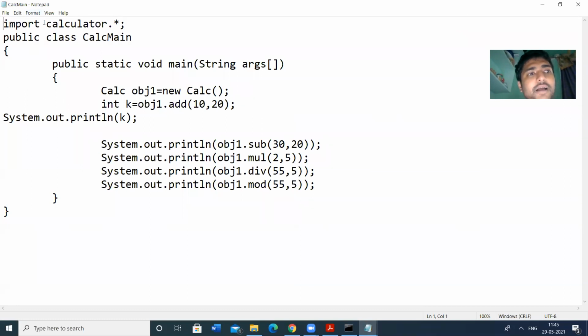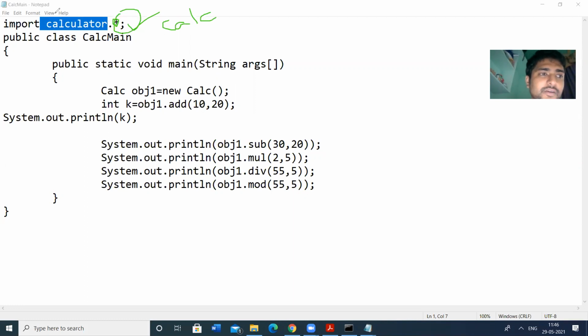Here I am importing that package. The package name is calculator. I am importing all the classes in that package, that's why I have mentioned the asterisk symbol. Or else we can simply give the class name calc also. If you don't know the class name, you can import all the classes.